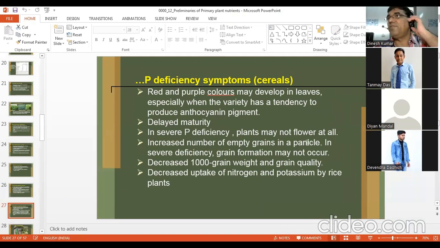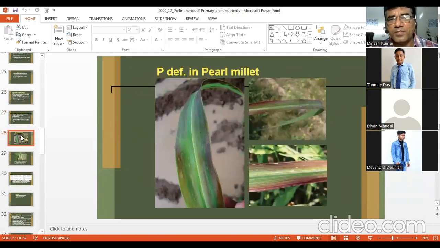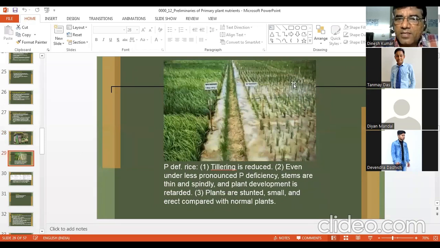So overall, you can see that phosphorus is very, very necessary for development of the roots and flowering of the plant. And it has a special value for the legume crops. Now you can see this phosphorus deficiency symptoms in pearl millet. You can see the purple color accumulation on the leaf. These are actually anthocyanin, the coloring agents. And you can see in rice, the tillering is reduced. On the right side, it is deficient in phosphorus, so tiller number has reduced. On the left side, it is sufficient supply of phosphorus.